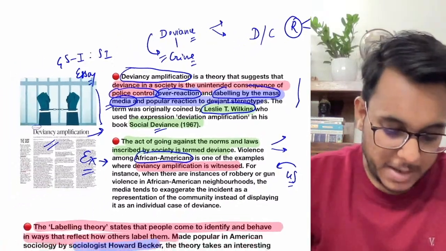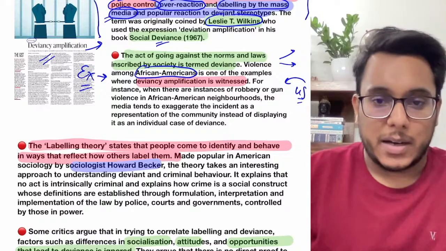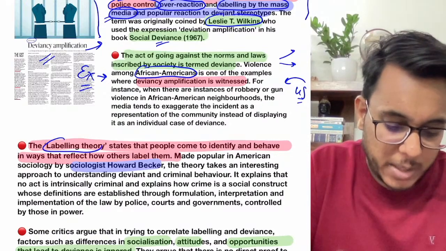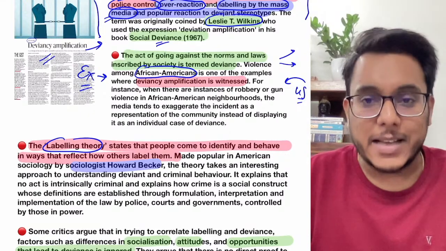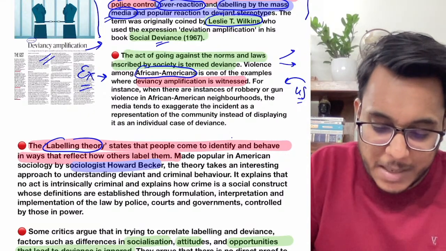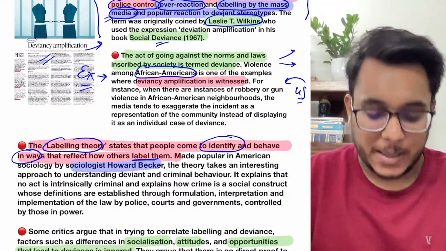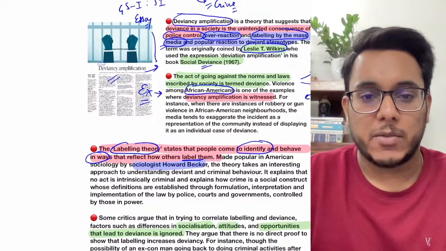Now guys, there is one more associated and very related theory, that is the labeling theory, which has also been discussed. Labeling theory provides that people identify and behave in the way that others reflect them. You can take one example.